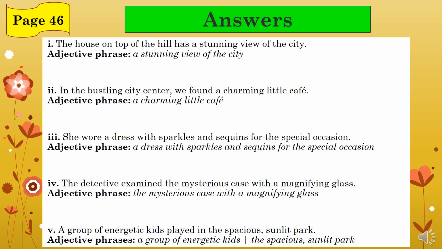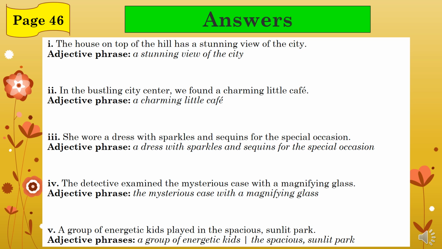2. In the bustling city center, we found a charming little cafe, and the adjective phrase is a charming little cafe. 3. She wore a dress with sparkles and sequins for the special occasion, and the adjective phrase is a dress with sparkles and sequins for the special occasion. 4. The detective examined the mysterious case with a magnifying glass, and the adjective phrase is the mysterious case with a magnifying glass.